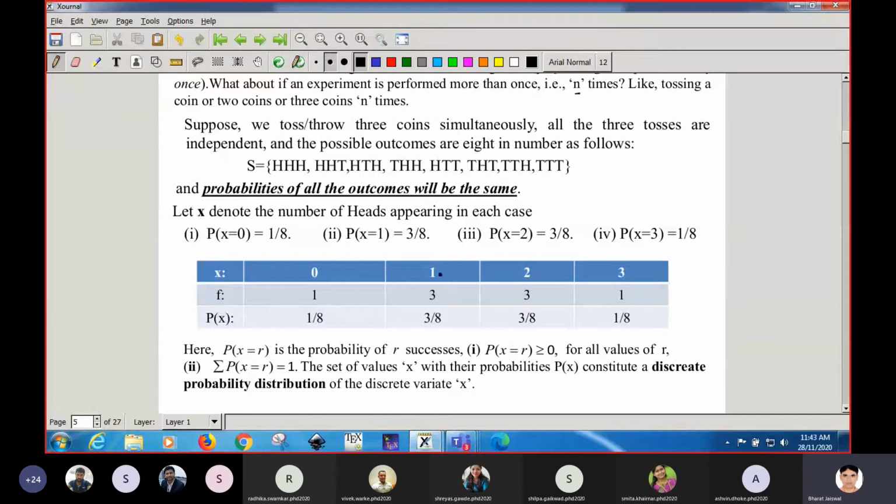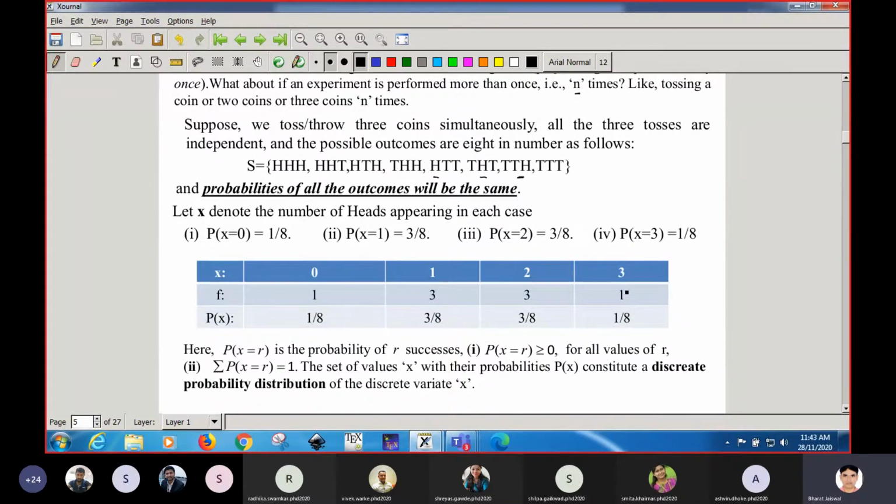One head can come 3 times, either in the first, the second, or the third. So this head is coming 3 times, as you can see here. So for the value 1, in our favor there are 3 events, and the total number of points in the sample space is 8, so the probability will be 3 by 8.